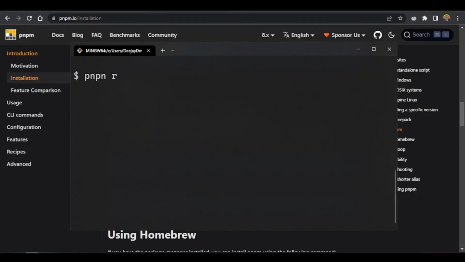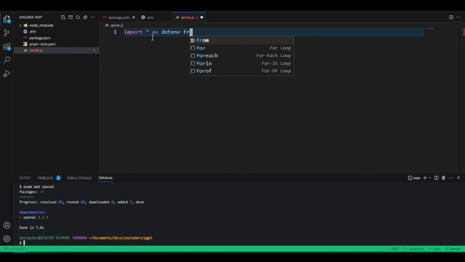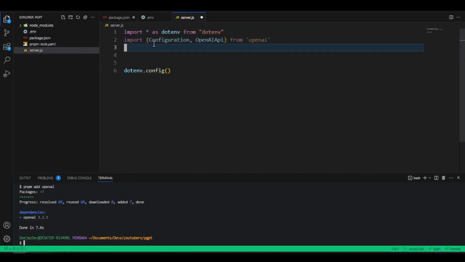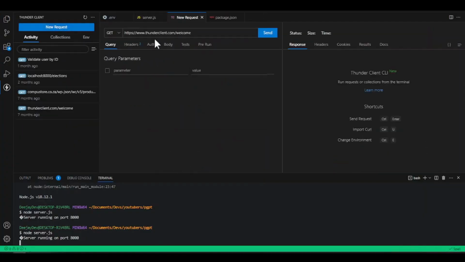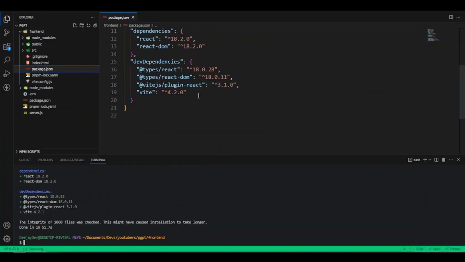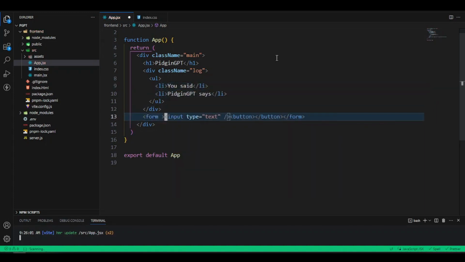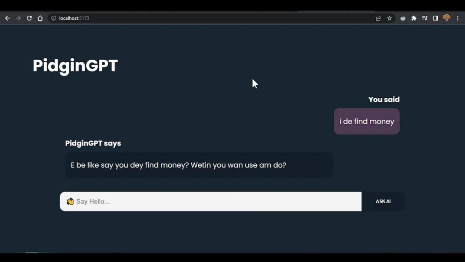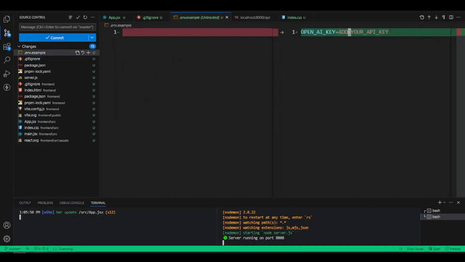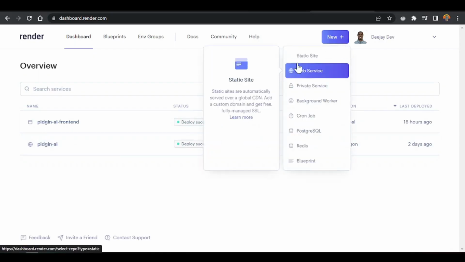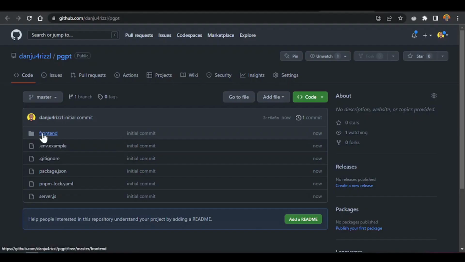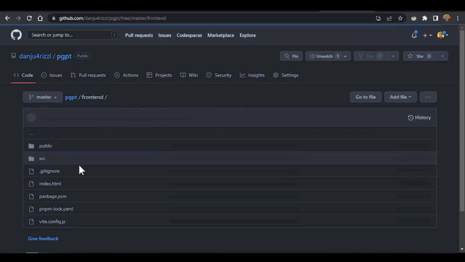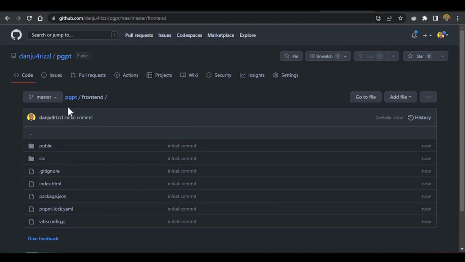So I go break this video into two parts. The first part go be say we go first build the back end. We go dey run am on top our local machine. So I go show now for the second how we go take build the front end and how we go take deploy the application as a full stack application to a server somewhere on the internet, and you can share them with your future employers or your future clients. If you want the finished version of this code, no worry, I go drop the link so you fit clone them from GitHub. If you want to follow along, make we start to build them from scratch.